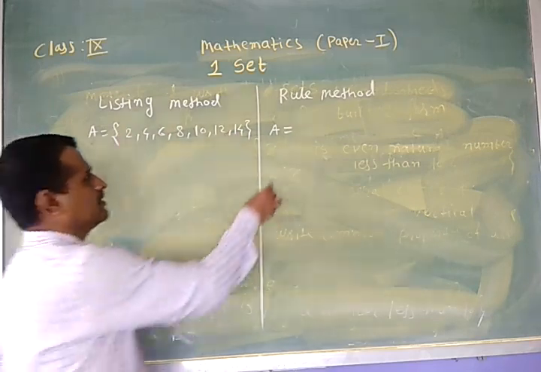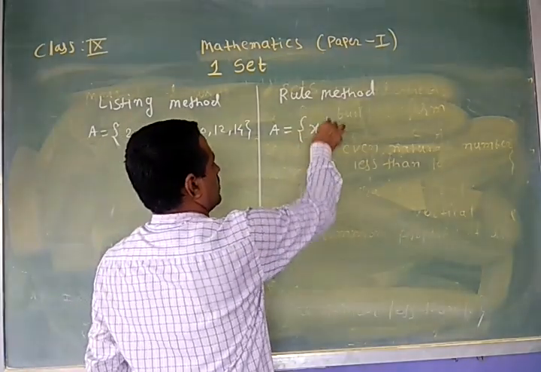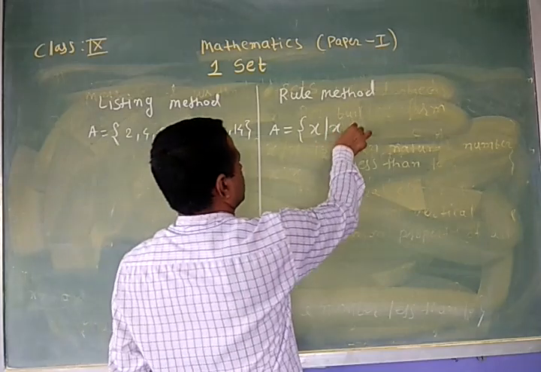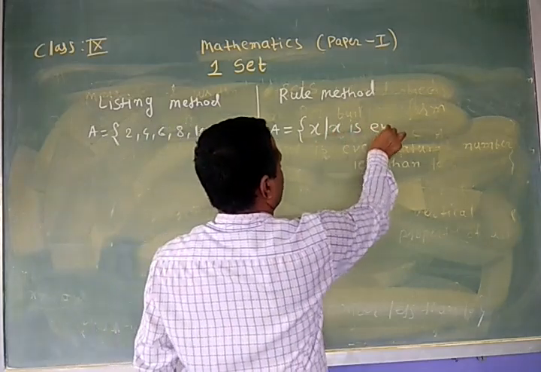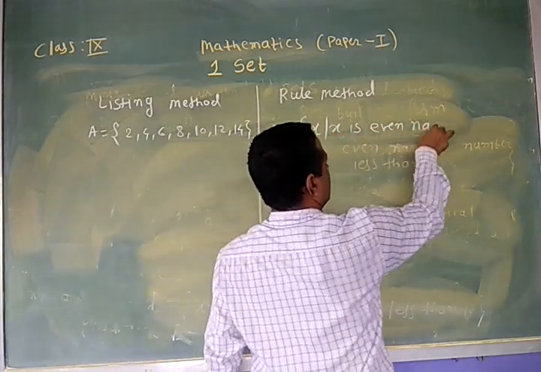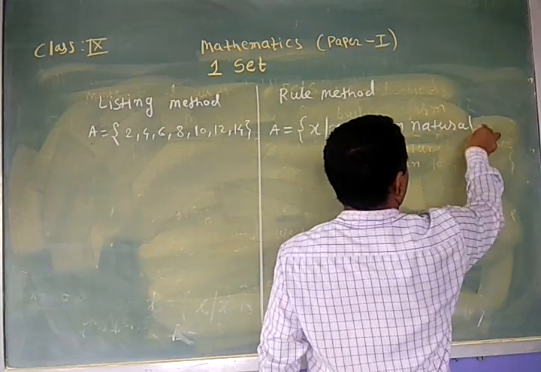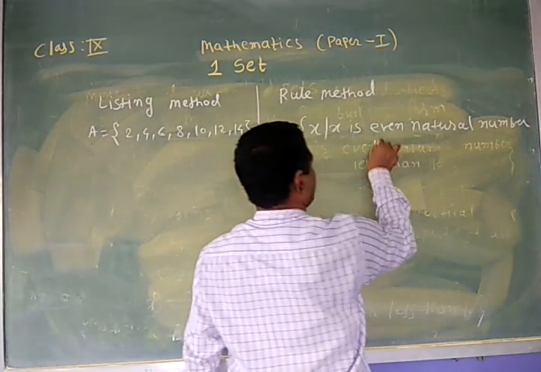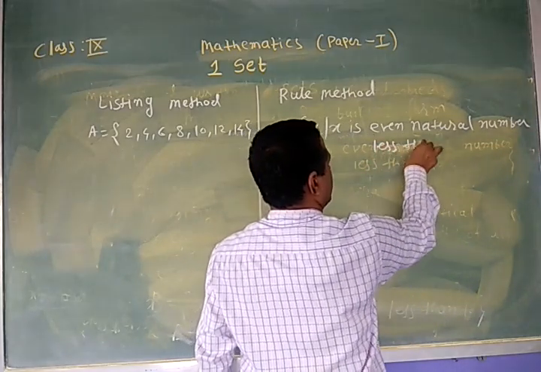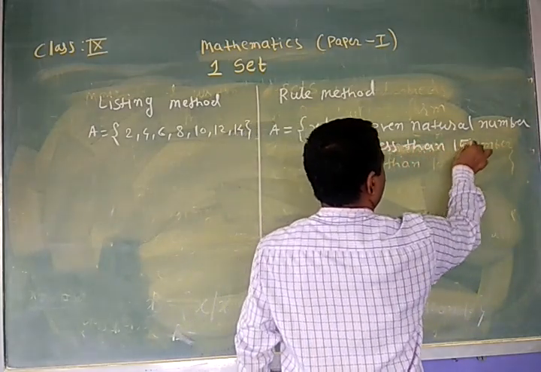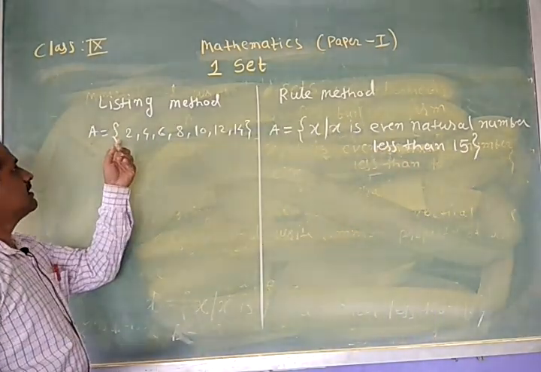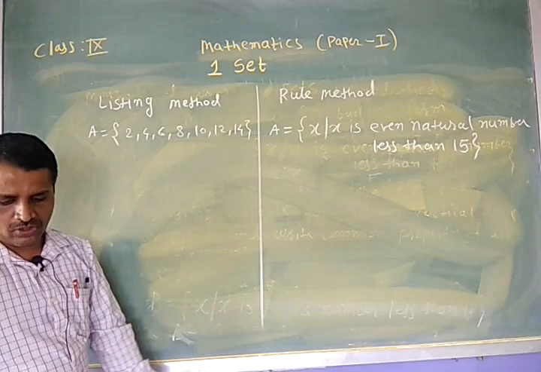Therefore, we can write down any variable x such that x is an even natural number less than 50. In this way, you can represent the set A by using the rule method.